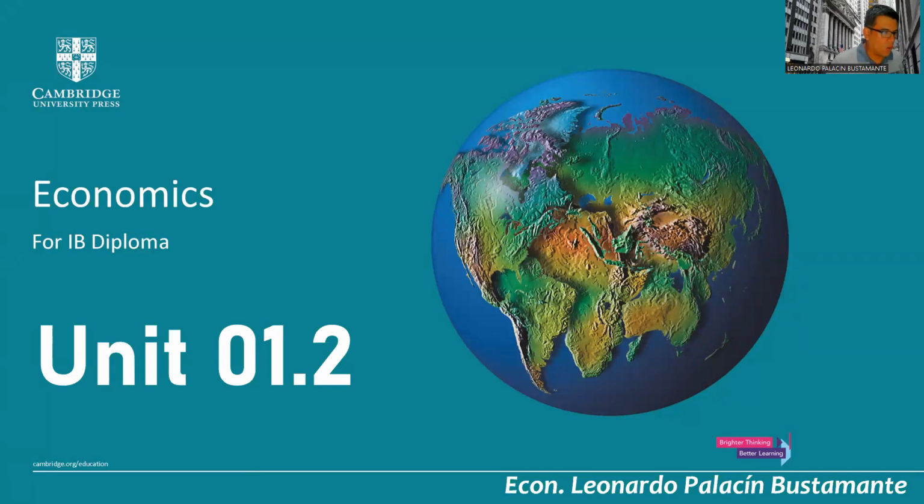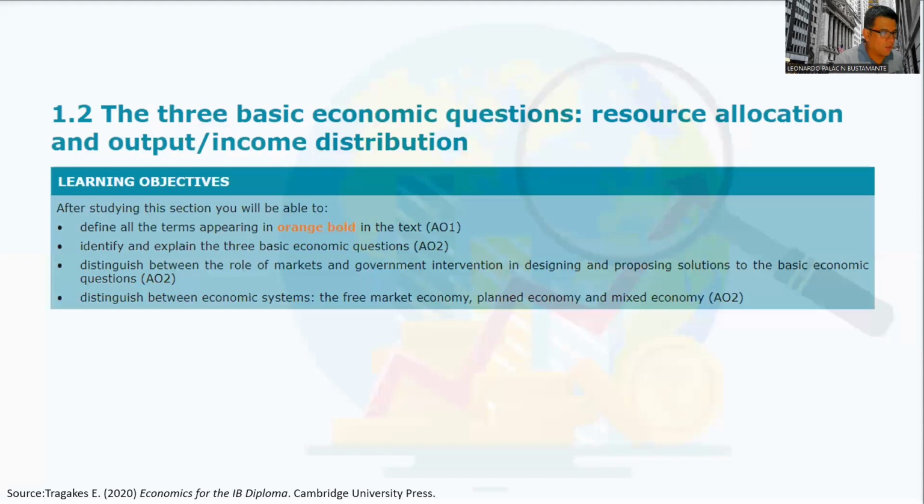Welcome to Unit 1.2. This is IBDP Economics. Today, we are going to focus on the three basic economic questions: resource allocation and output income distribution. You can see the four learning objectives below.